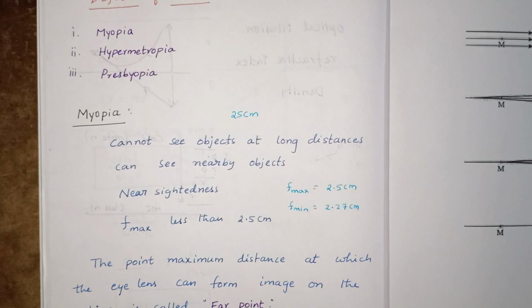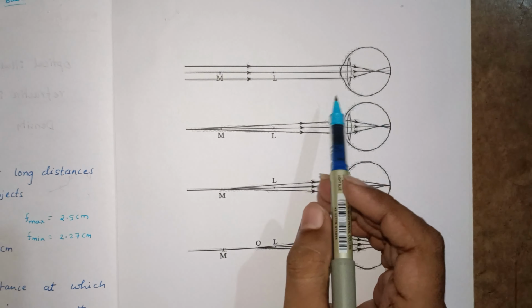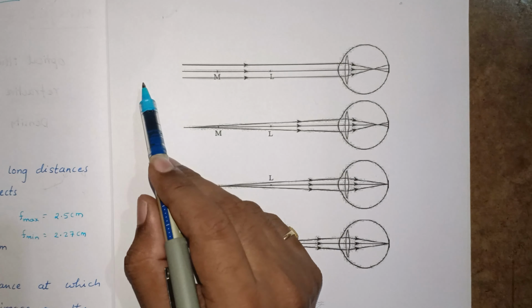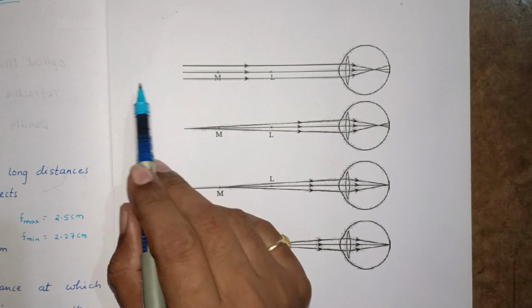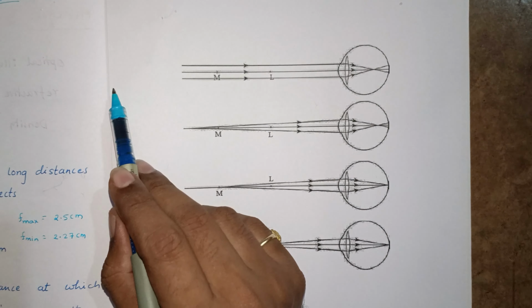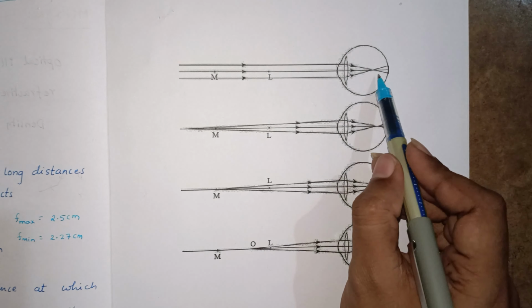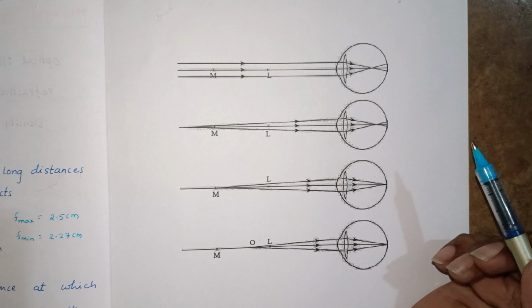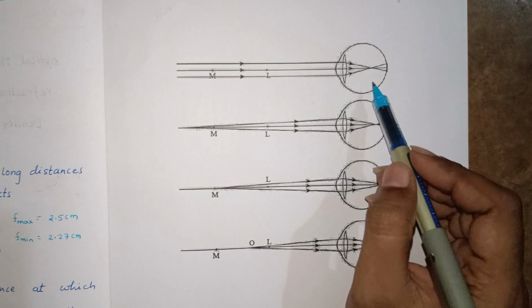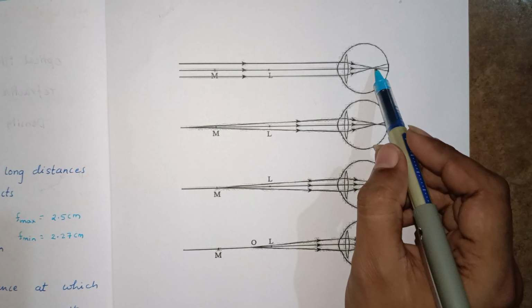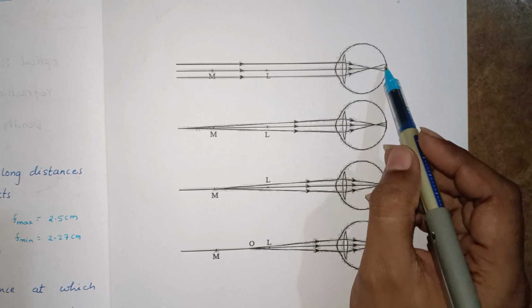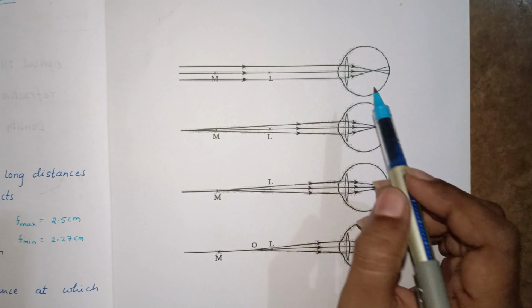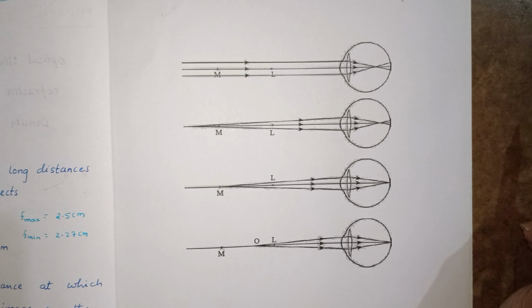So, whenever an object is placed at far distances, that is converged in front of the retina. And it is not formed on retina clearly, so he can see a blurred image.